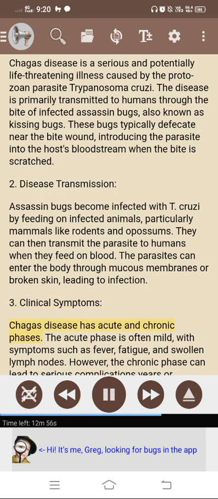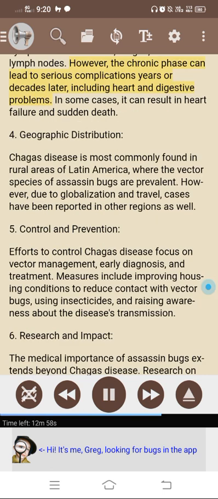3. Clinical symptoms. Chagas disease has acute and chronic phases. The acute phase is often mild, with symptoms such as fever, fatigue, and swollen lymph nodes. However, the chronic phase can lead to serious complications years or decades later, including heart and digestive problems. In some cases, it can result in heart failure and sudden death.